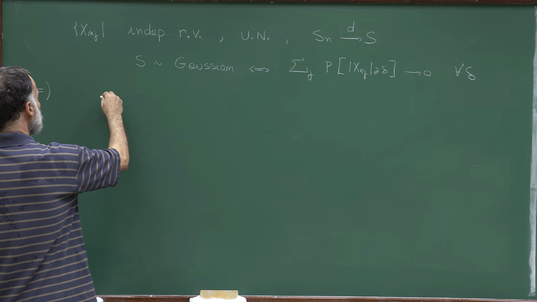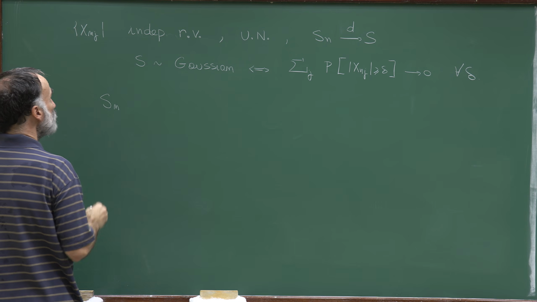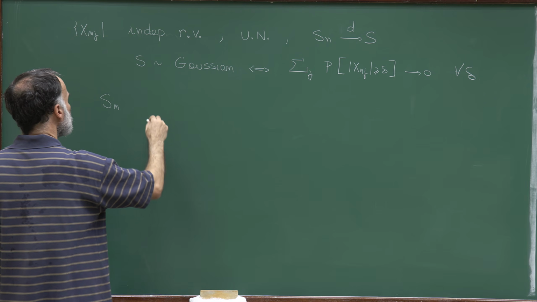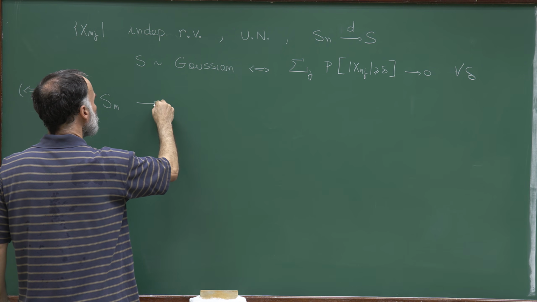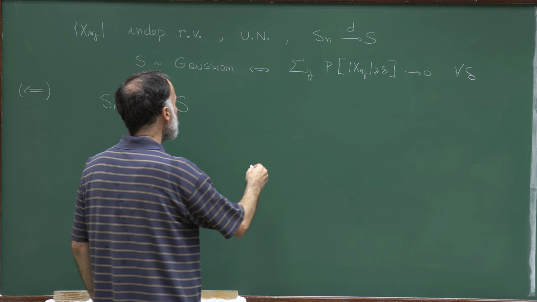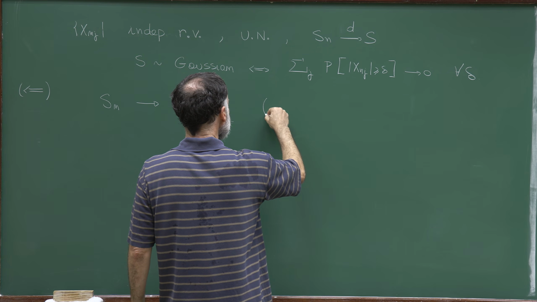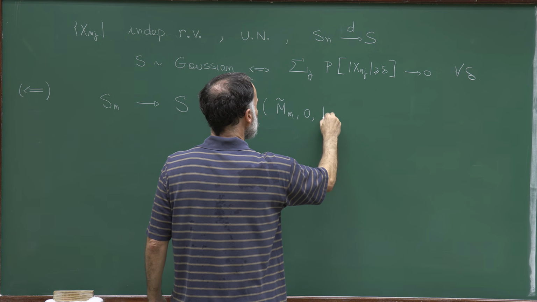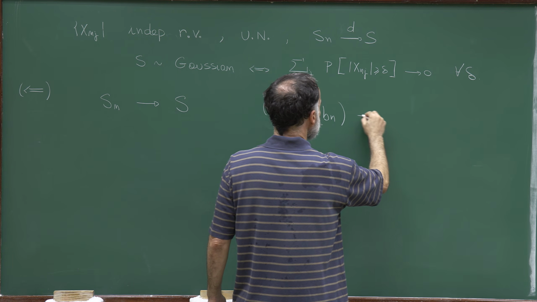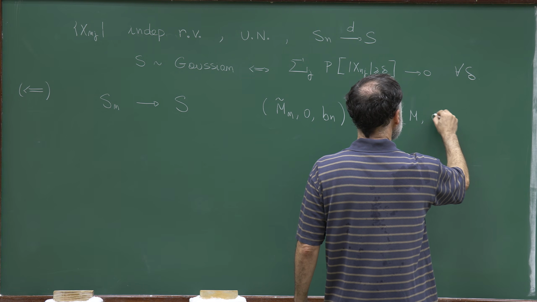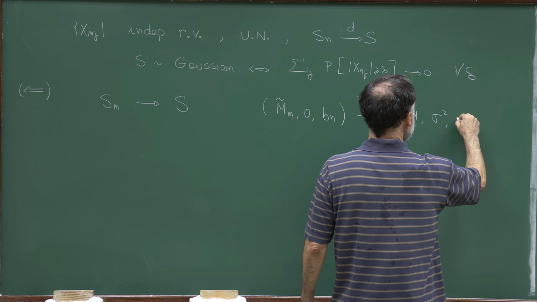Now, Sn is a sum of independent random variables which are uniformly negligible, and I know that Sn converges to S. Then from the theory we have seen, we know that this happens if and only if the triple mu n tilde, 0, bn converges to a triple m, sigma squared, and let's call that mu.